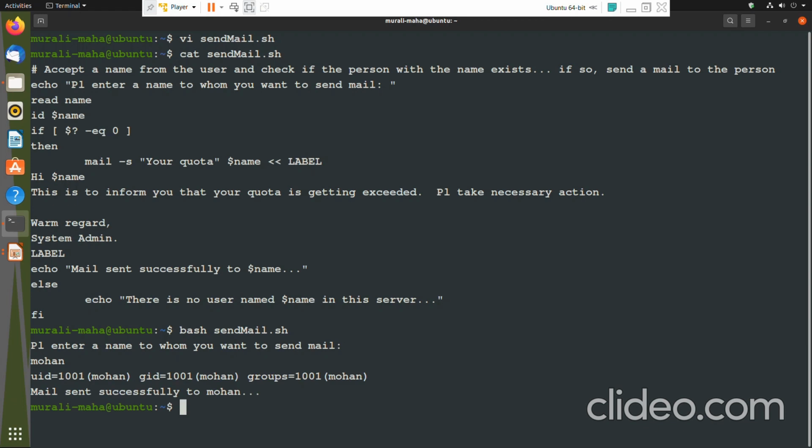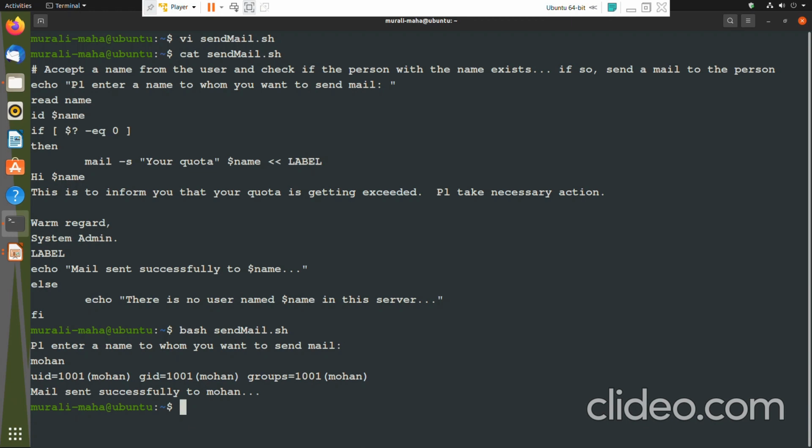It has assigned the value Mohan to the variable name, and then id $name runs. You see the statement, if $? equal to 0, if it is successful, then mail. So it has sent the mail, and then finally it has given echo mail sent successfully to $name, so mail sent successfully to Mohan.